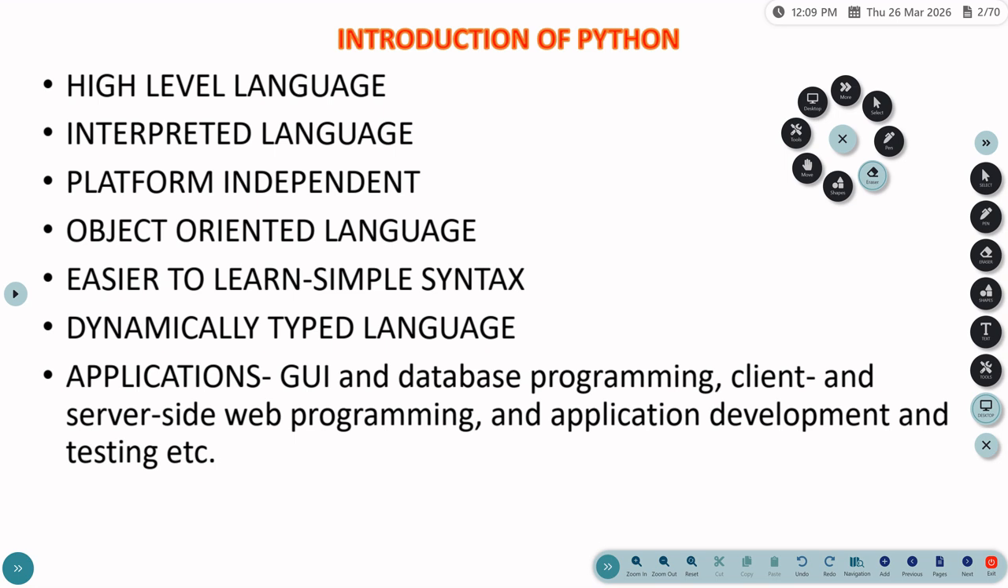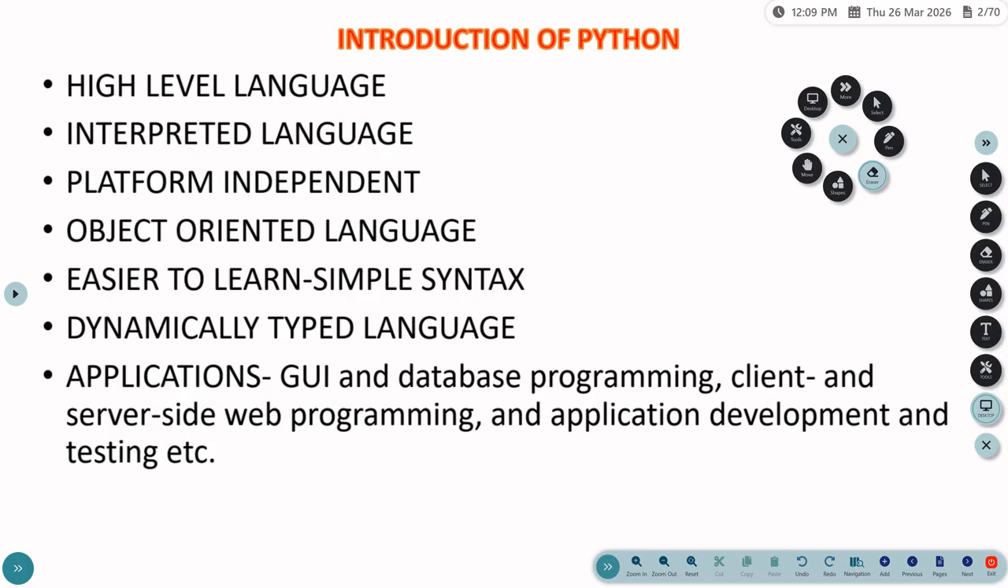Whatever the machine can understand is a low level or machine language, which is in the form of zeros and ones. But these high level languages are in the form of English-like statements, so we can easily learn and easily understand. The low level languages are almost like machine language, in the form of zeros and ones.